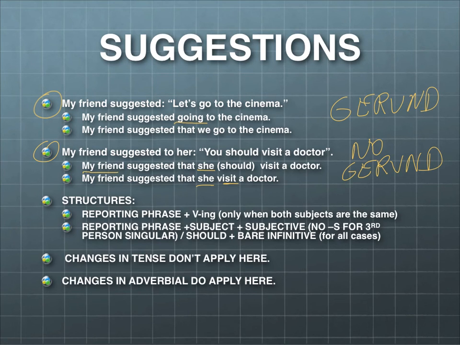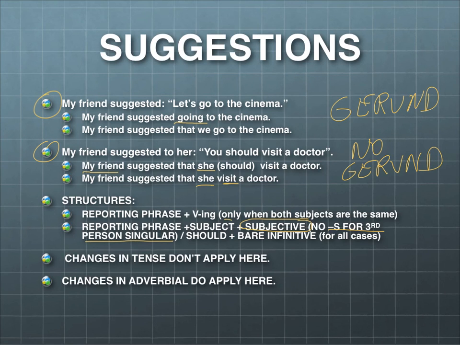And that is called, in English, the subjunctive, okay? The subjunctive, and the only particular feature of the subjunctive is that there is no s for third person singular, okay?